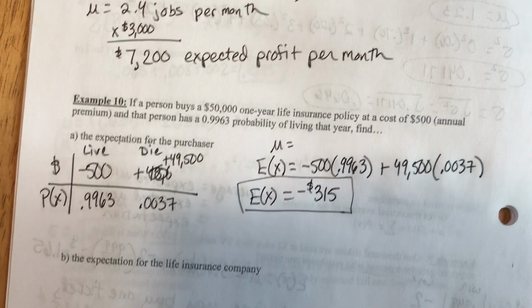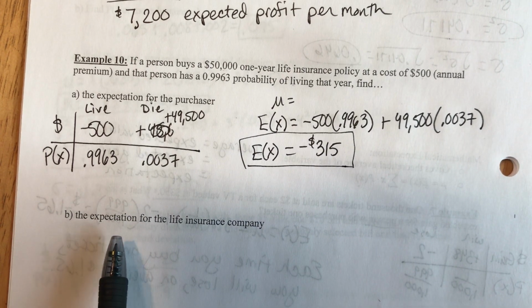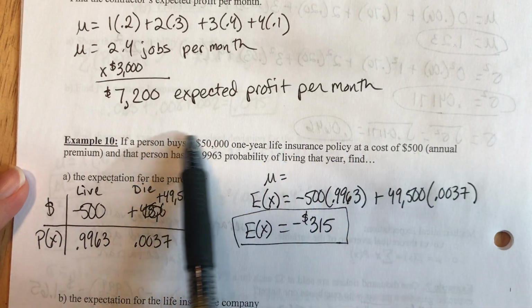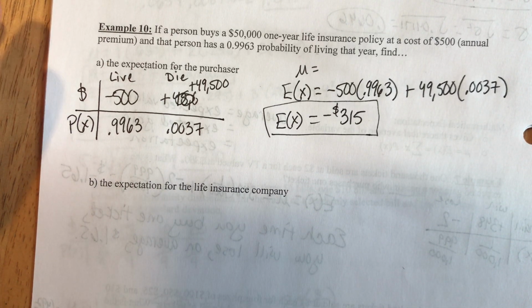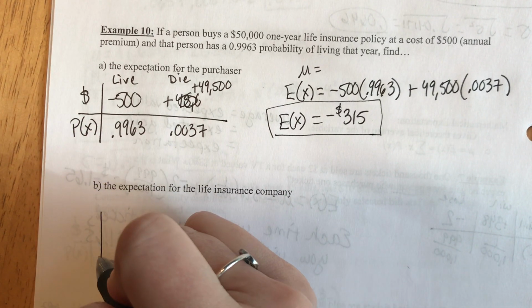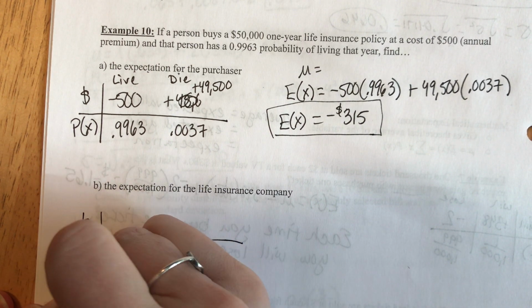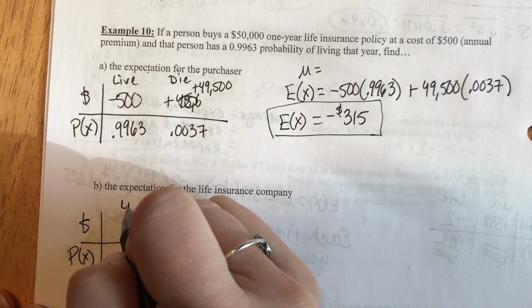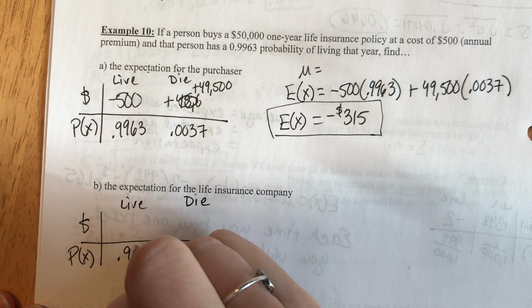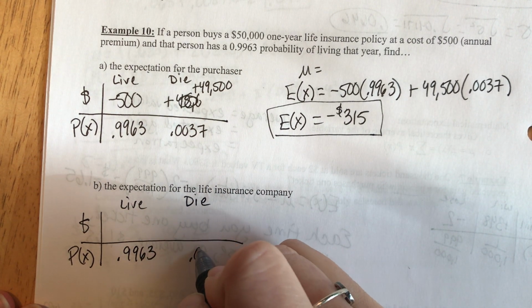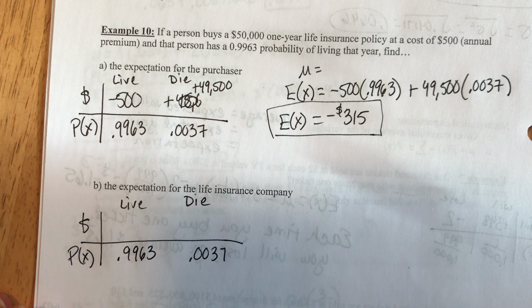Now, what if I change the problem and say, same scenario, but I want you to find the expectation for the life insurance company. Our table is the same: money and probability, with live and die. The probability of living is still the same, and the probability of dying is still the same.